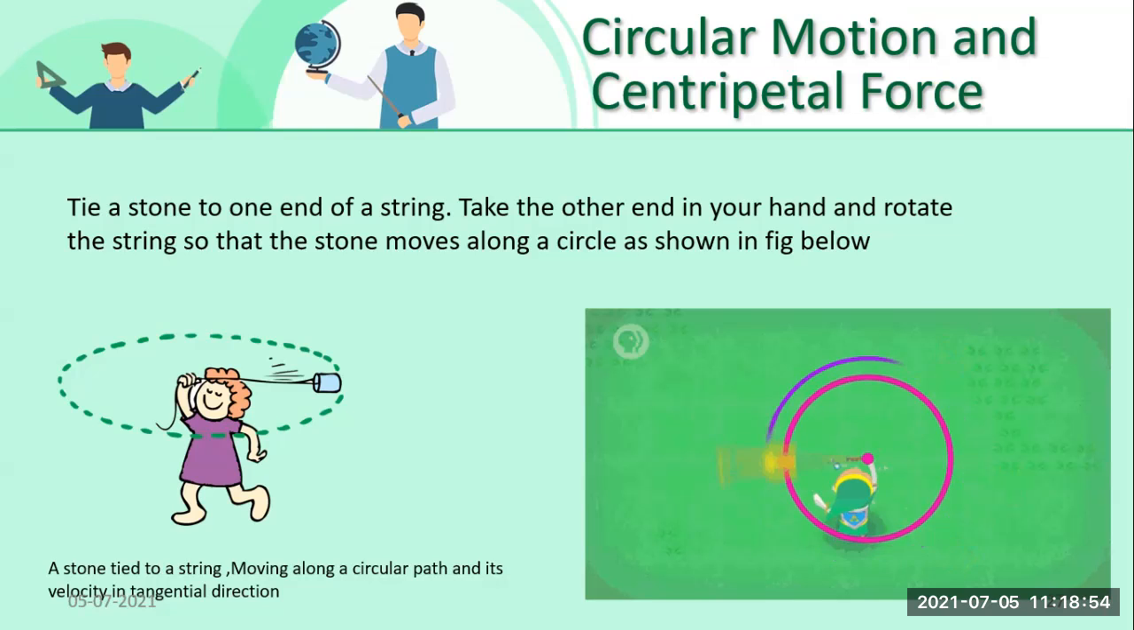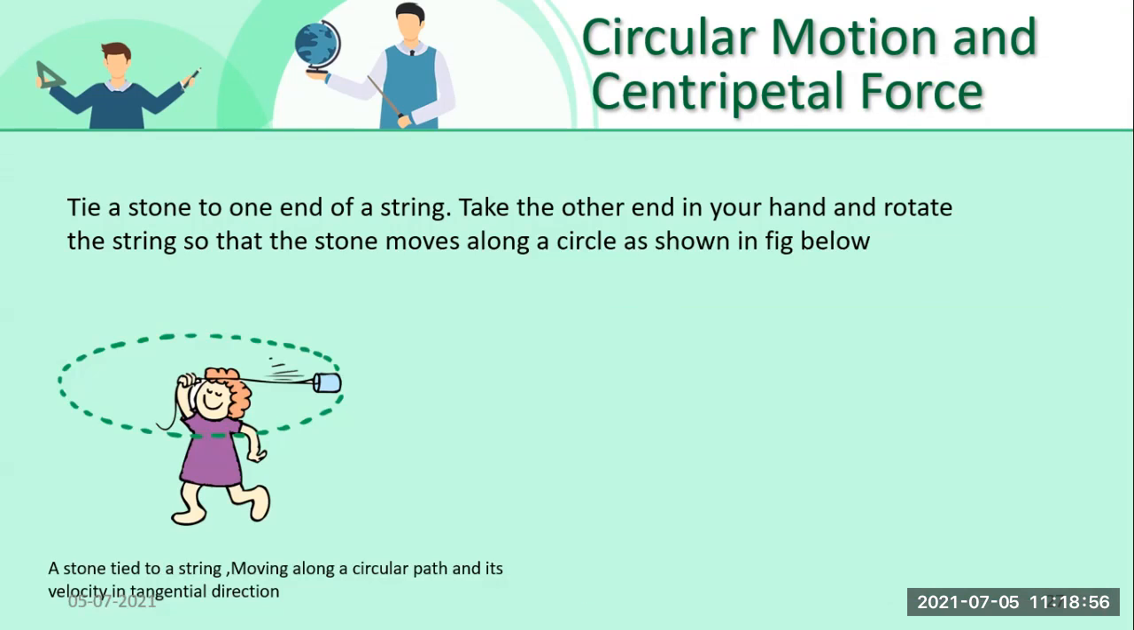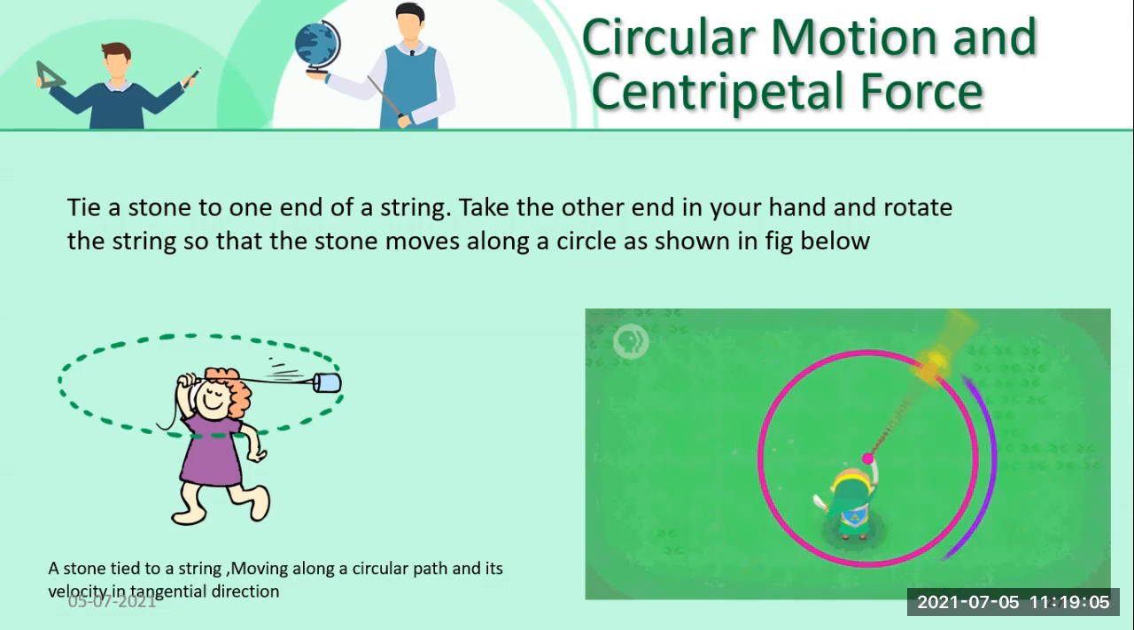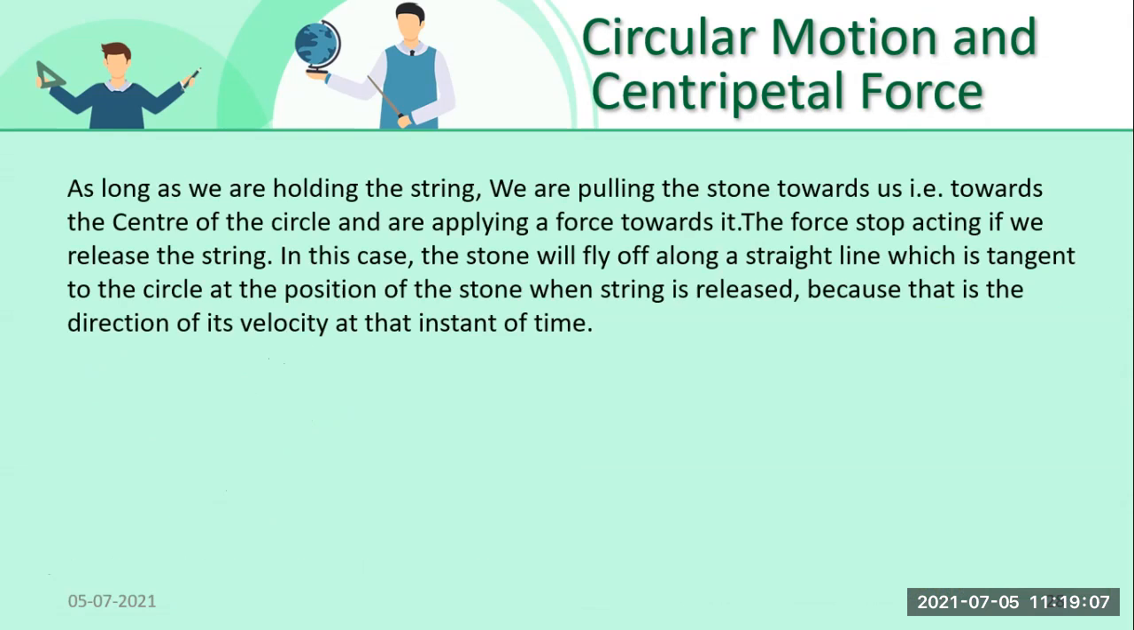See, this is how the uniform circular motion is taking place. Can I play the video again? See, this is a circular motion. Okay, students? Now we are going to concentrate on the direction of its velocity. As long as we are holding the thread, we are pulling the stone towards us, towards the center of the circle, and applying force towards it. That is centripetal force.